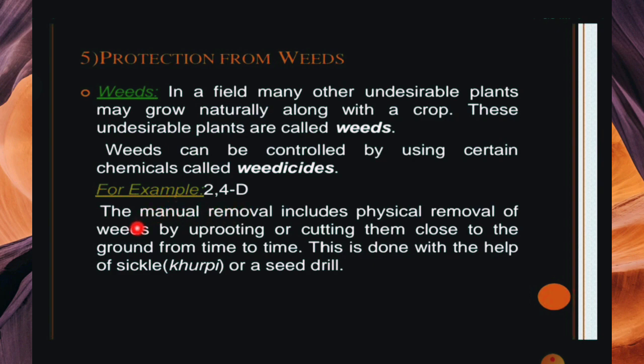Manual removal includes physical removal of weeds by uprooting or cutting them close to the ground from time to time. This is done with the help of a sickle, khurpi, which are Hindi words, or a seed drill. So weeds are the plants which grow with our crops.